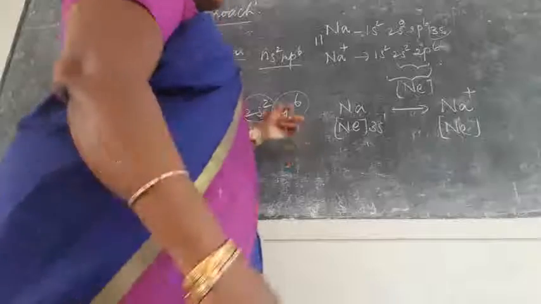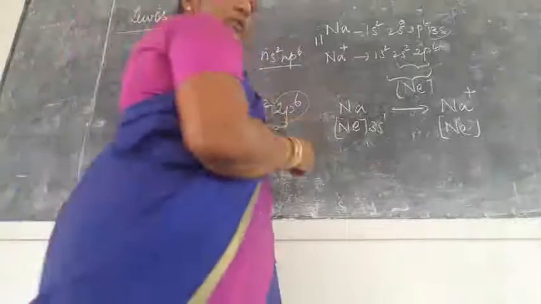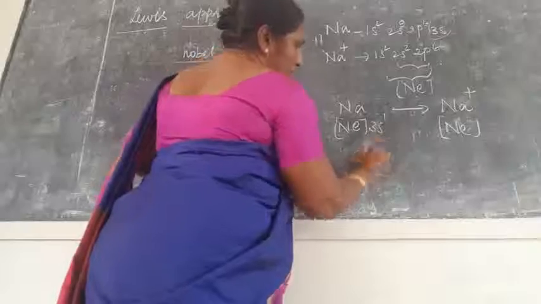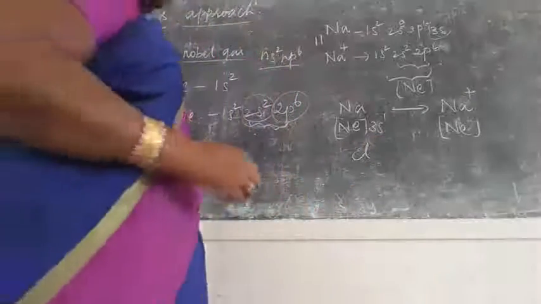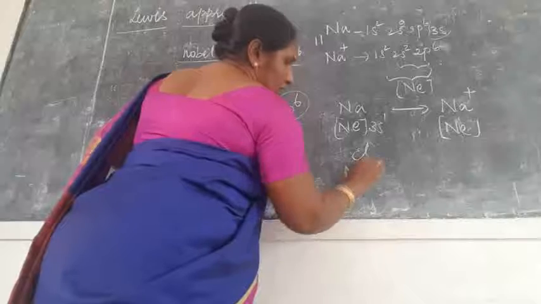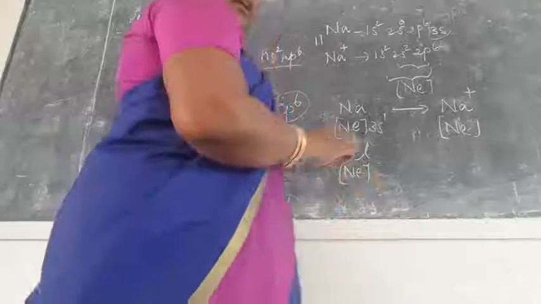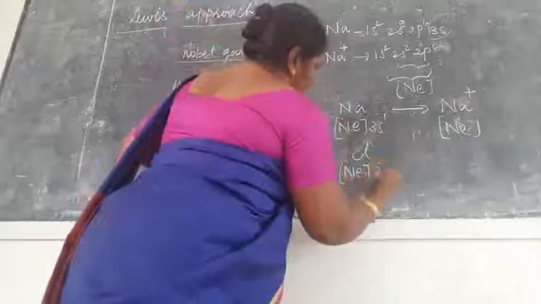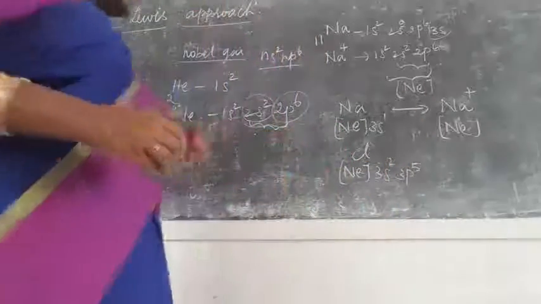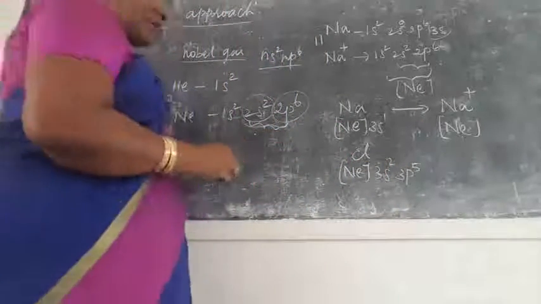Now again, what is the electronic configuration of chlorine? What is the atomic number of chlorine? It is 17, so the configuration is the neon configuration followed by 3s2, 3p5. We already studied this. What is chlorine?